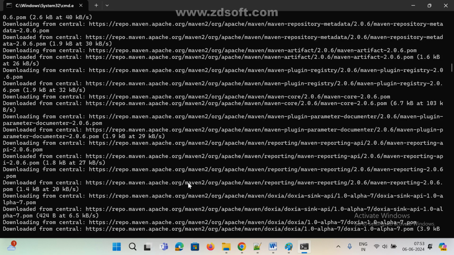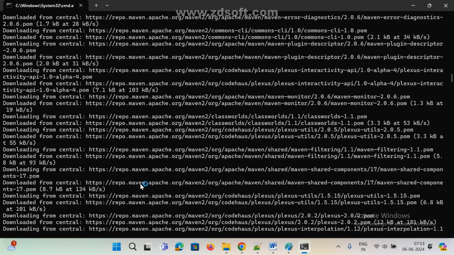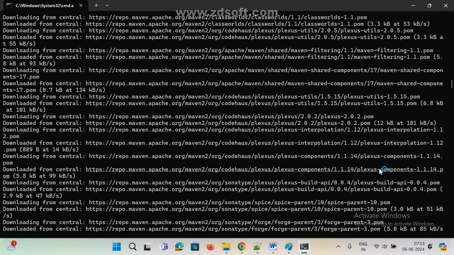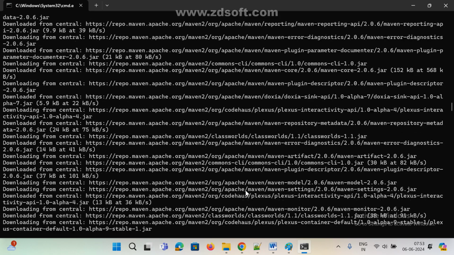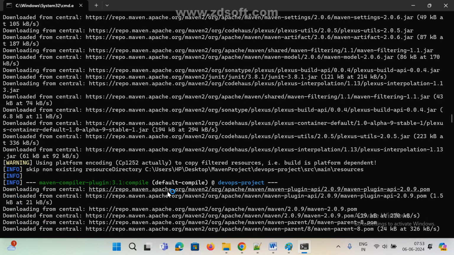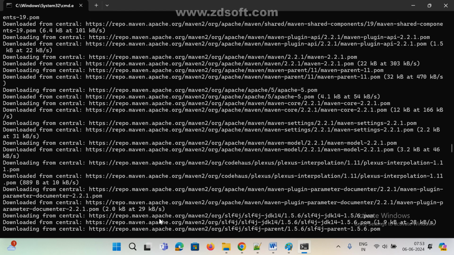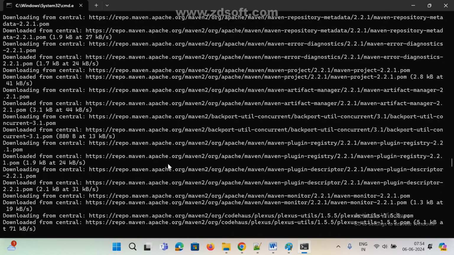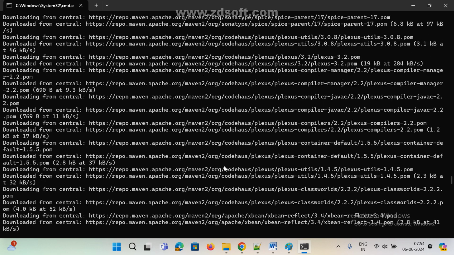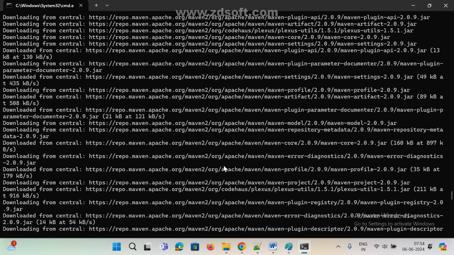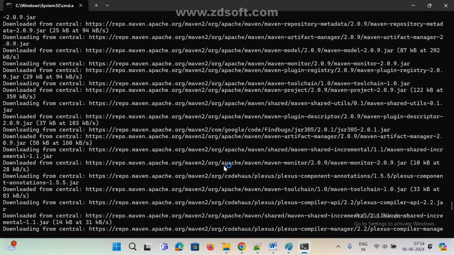Now see compilation, necessary dependencies and all, Maven compilation default. Here also we can see somewhere that Maven 2.9 is downloaded, and central repository. Now go down, this and all, you don't worry, everything is downloaded from the internet only. If I run the same thing a second time, it won't download all these things.